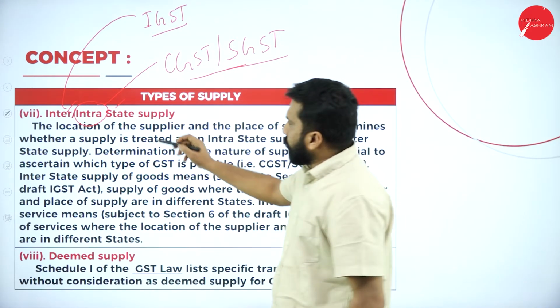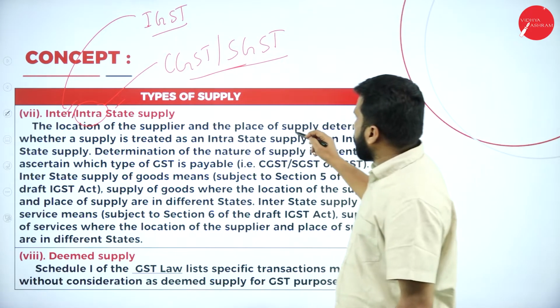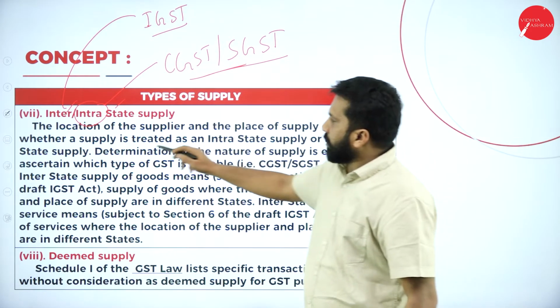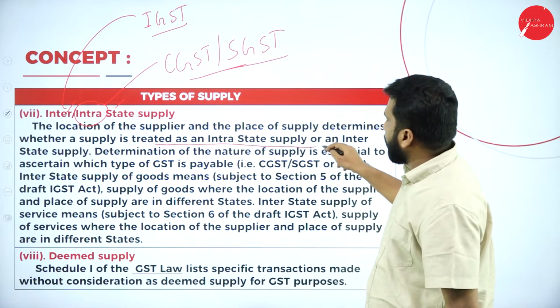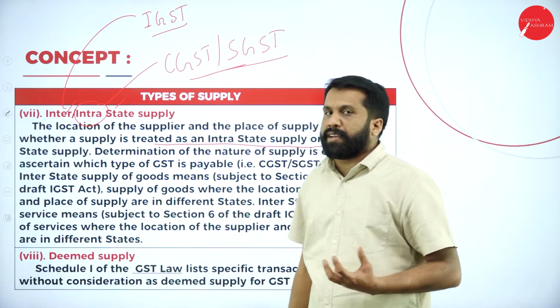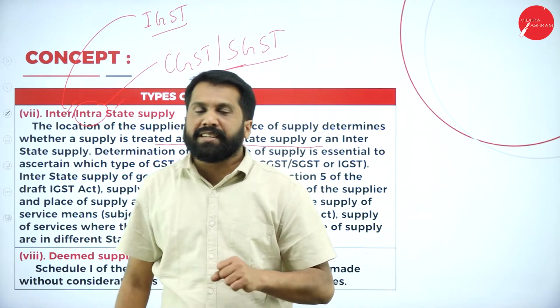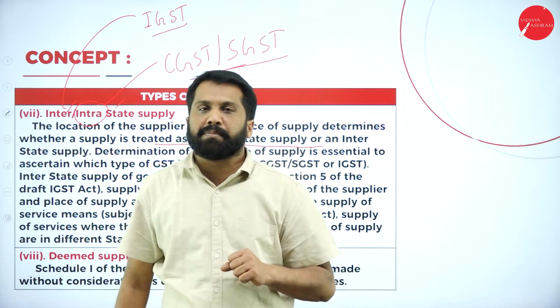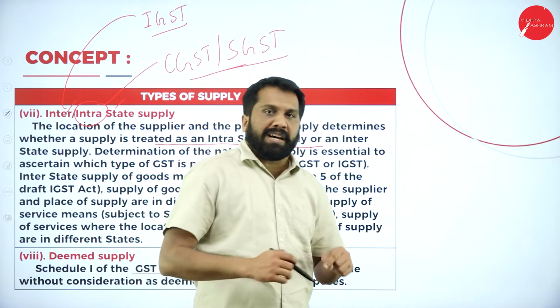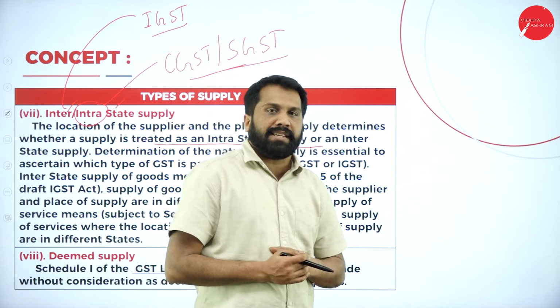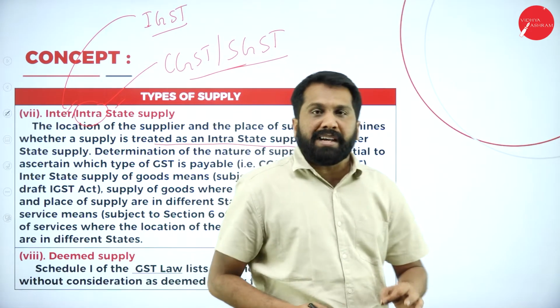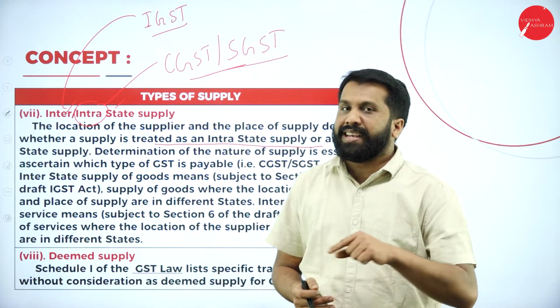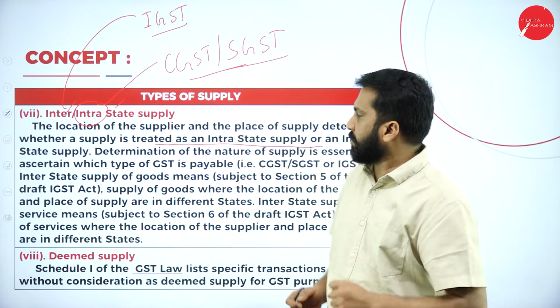Now, the location of the supplier and the place of supply determines whether supply is treated as intra or inter. So how do we get to know whether it is an intra-state supply or inter-state supply? Now, if you have done Mysuru to Delhi, it is called inter. If you have done Mysuru to Bangalore, it is called intra. Hope you are clear. Yes.